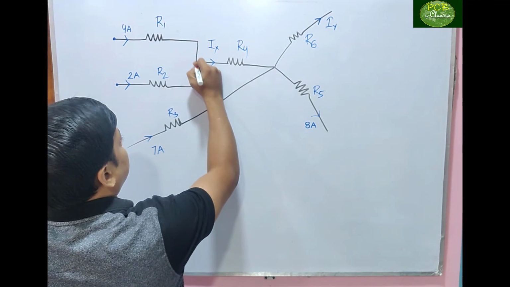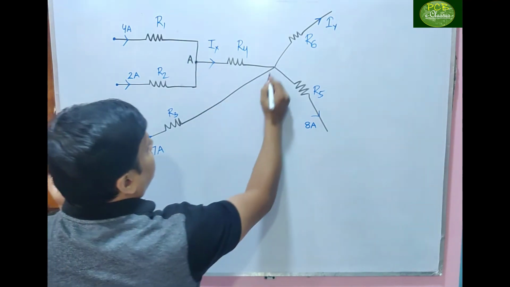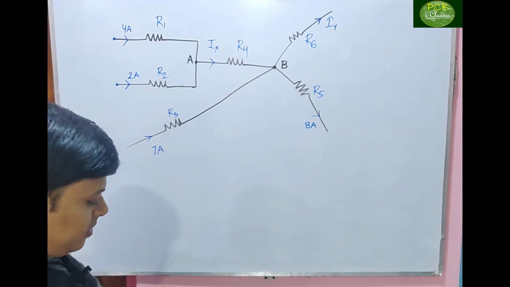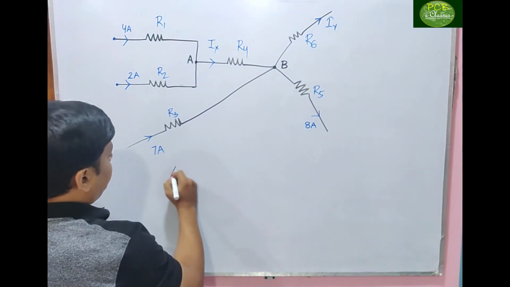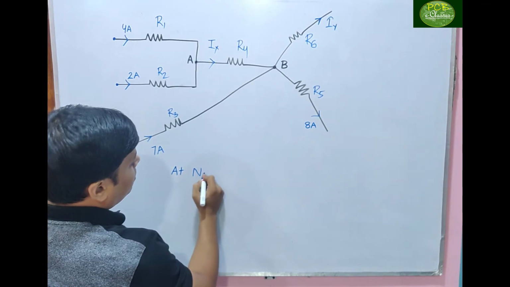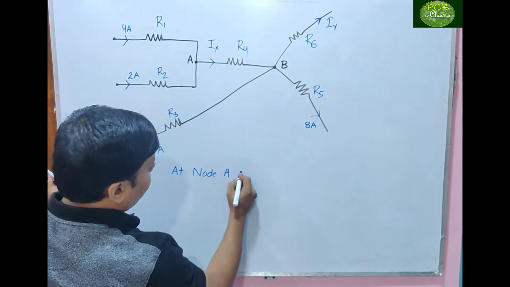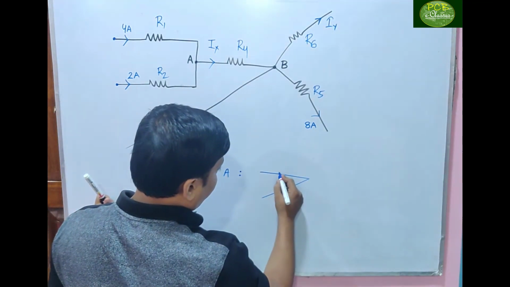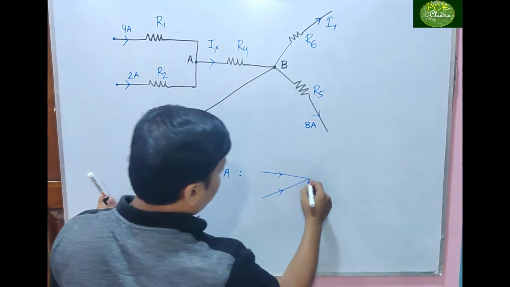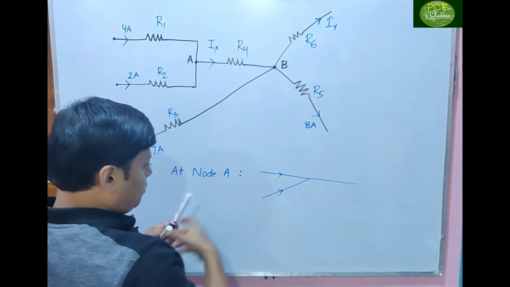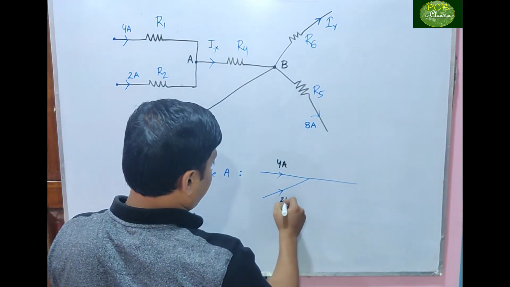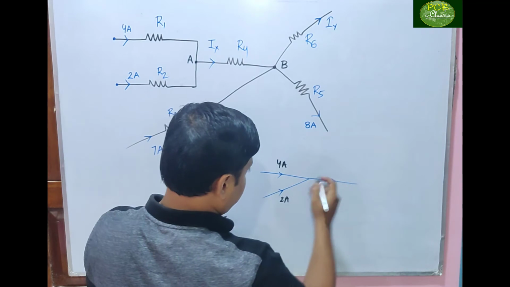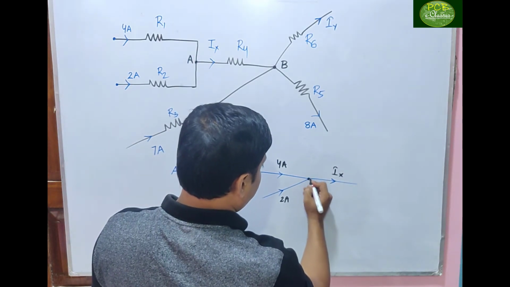Here one node is there, let us take A. Here another node is there, that is B. At node A, two currents are there: 4 ampere, 2 ampere, and another unknown, Ix, which you have to find out.